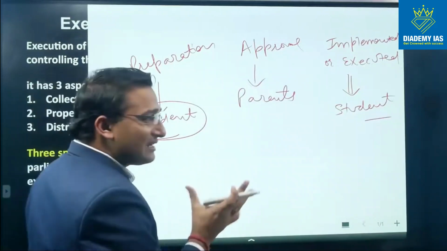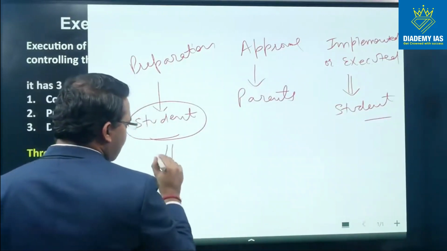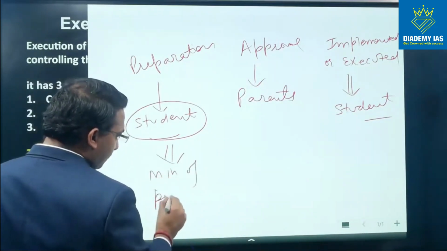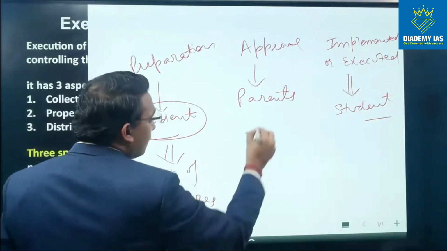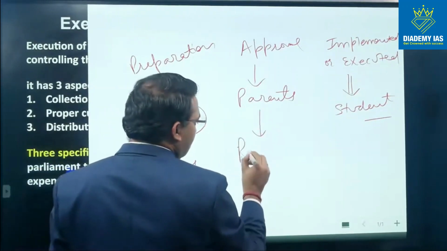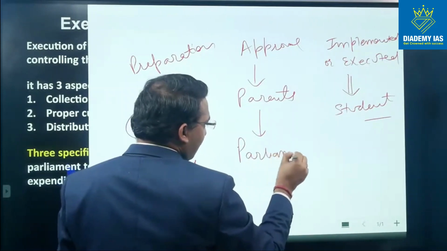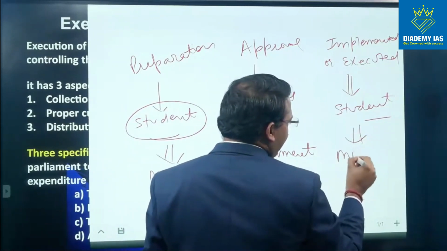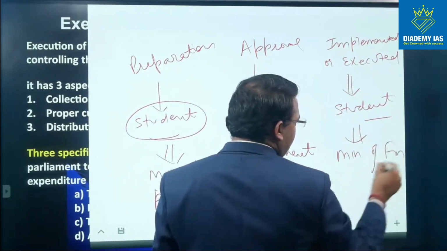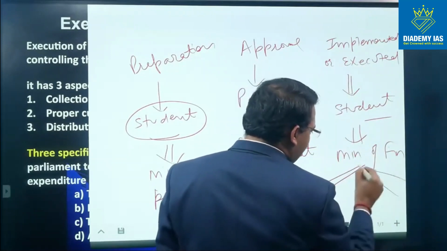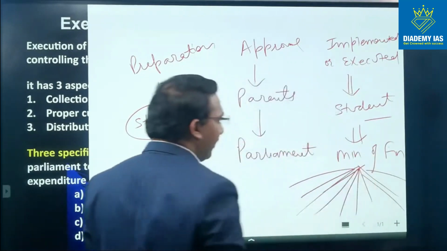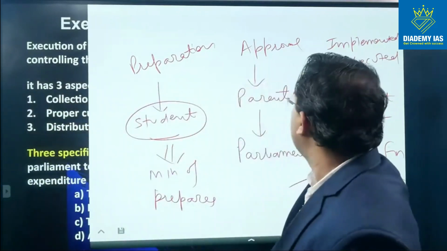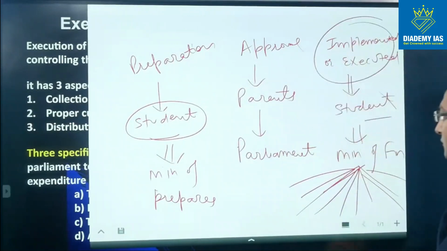Now let us connect this example to the union budget. In case of the union budget, the Ministry of Finance prepares, the government takes approval from the Parliament, and the disbursement is again done by the Ministry of Finance, and the Ministry of Finance spends this money or transfers this money wherever it has been decided in the budget. So this third step is the implementation or the execution.